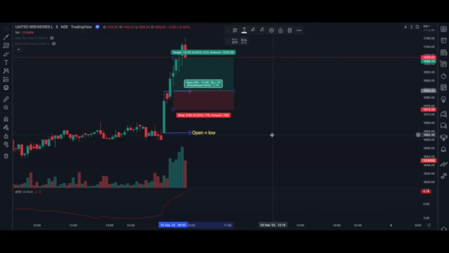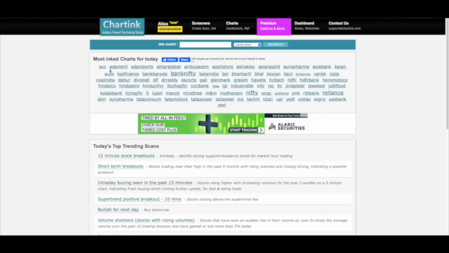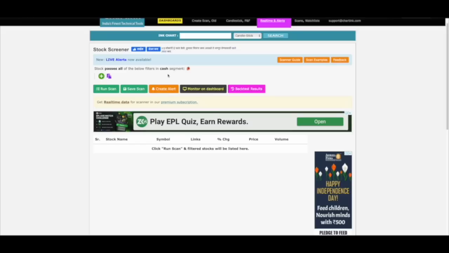Now let me show you how to identify this kind of stock using a scanner. Traders, I use charting.com to find stocks for this strategy. Now if you want to create a screener on your own, first you need to sign up to charting. I have already logged in, so let's create our screener. First we need to go to the screener section and click on create scan. Now this is the page where we are going to apply the filter and identify our stocks.